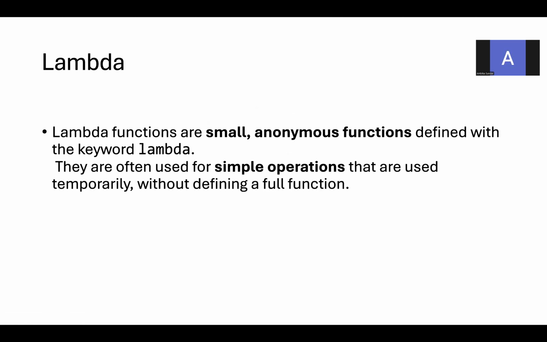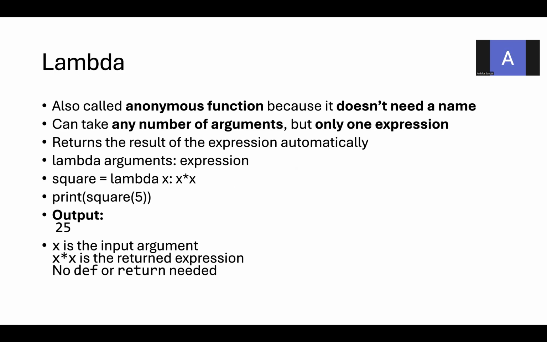In a lambda, you don't need to write the full function with the function header, function name, parameters, function body, and function call. This is often used for very simple operations. That's why they are called small and anonymous functions with the keyword lambda. They are anonymous because they do not need a name.